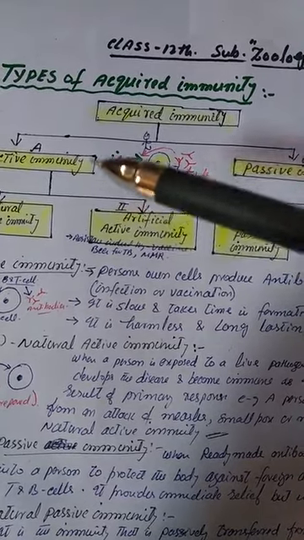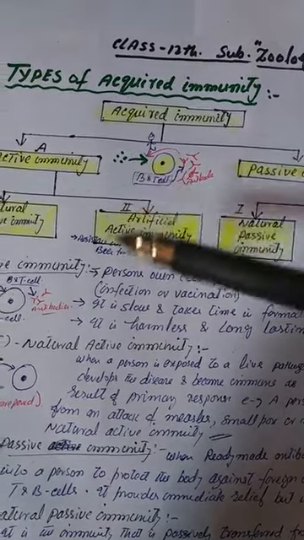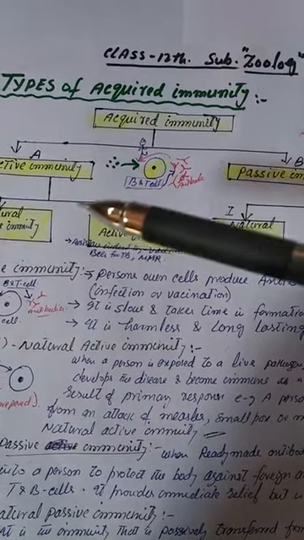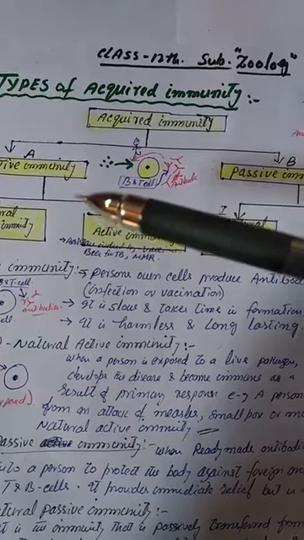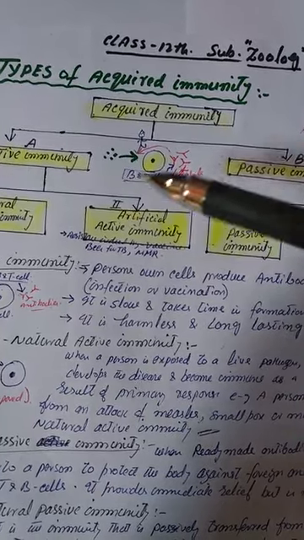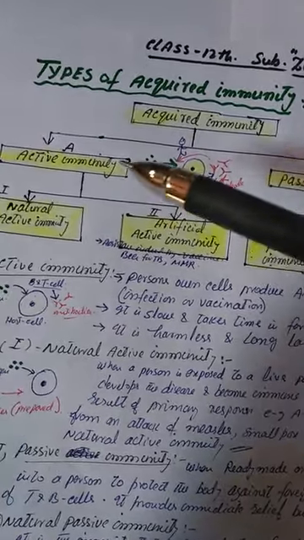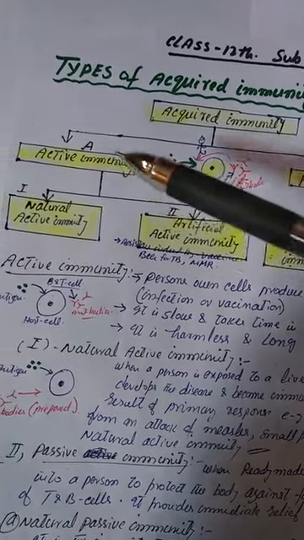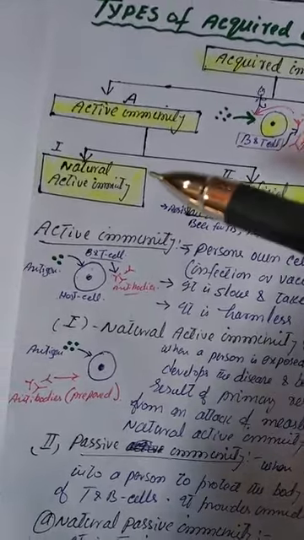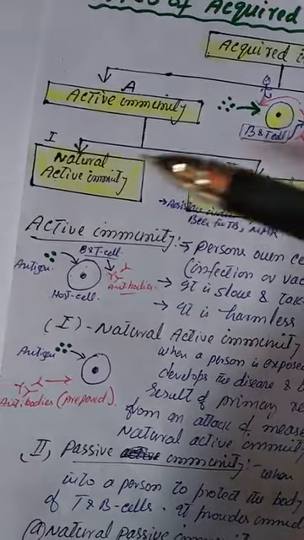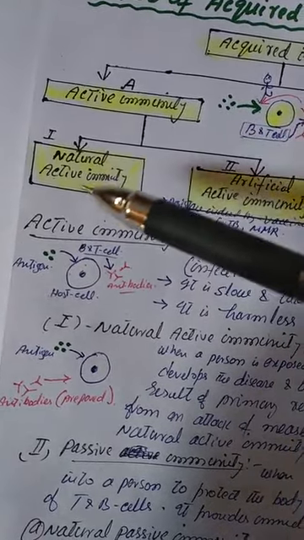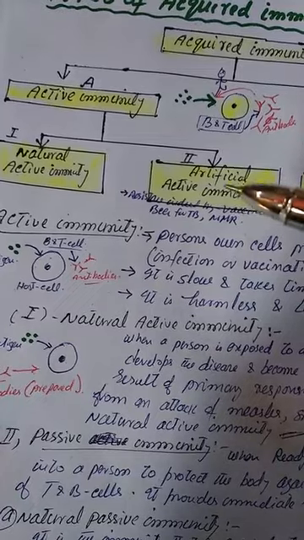Obviously it is slow and takes time in the formation of antibodies, but it is long lasting and harmless. This active immunity is further classified into two types: natural active immunity and artificial active immunity.